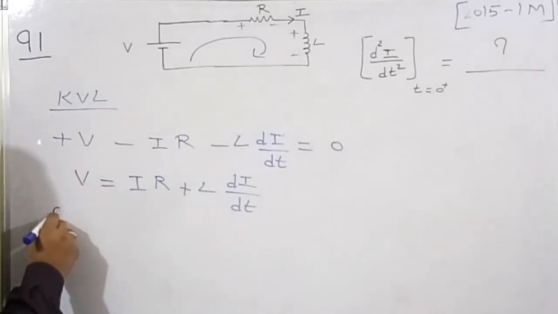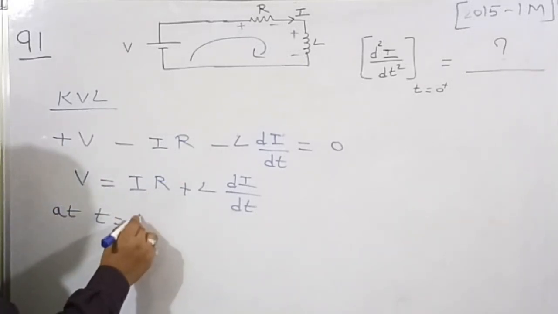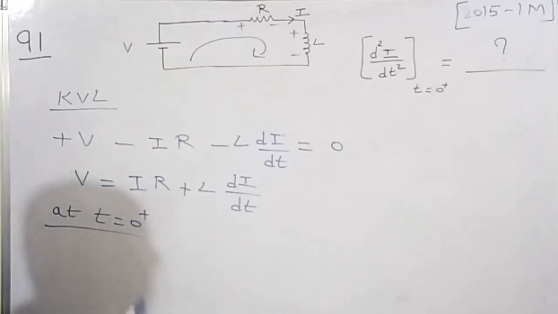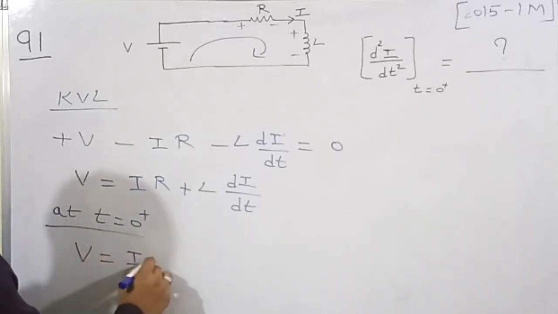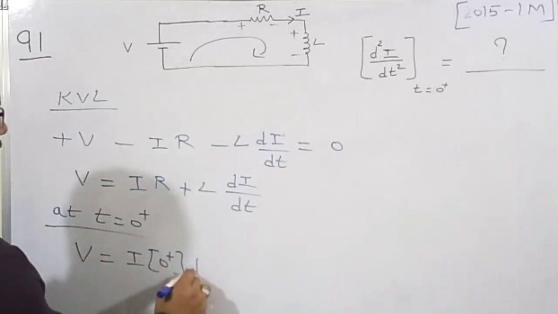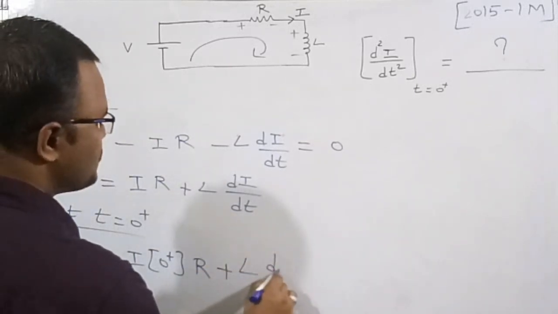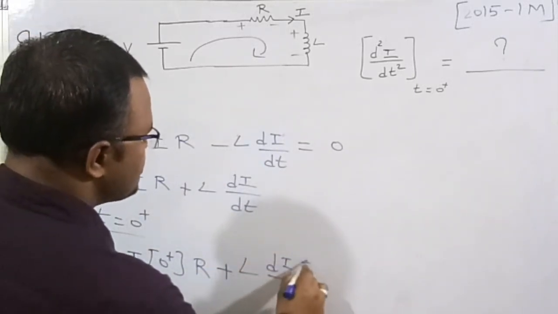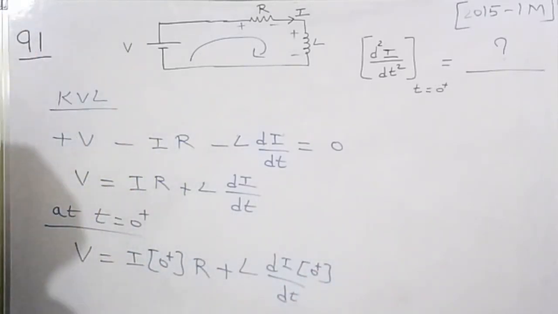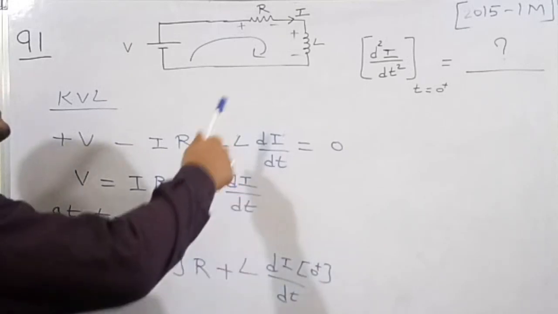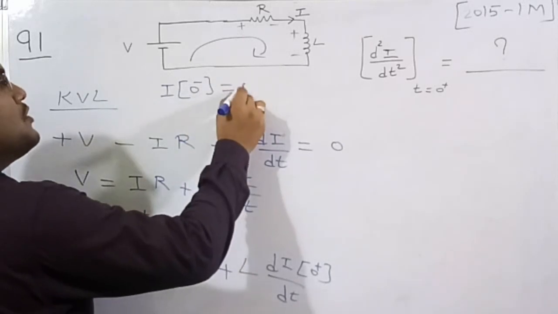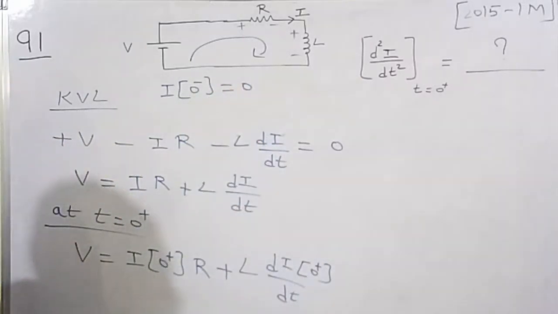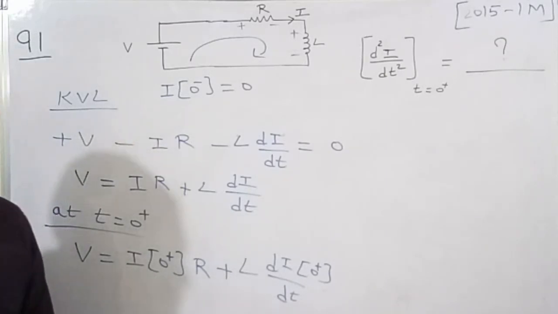Now at t equal to 0 plus instant, I am going to find all these values. So V is equal to i of 0 plus times R plus L into di by dt at 0 plus instant. Before closing the switch, the current in the inductor is 0. The property of an inductor is that the current in the inductor doesn't change instantaneously.